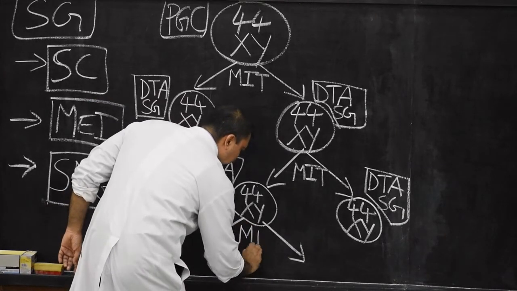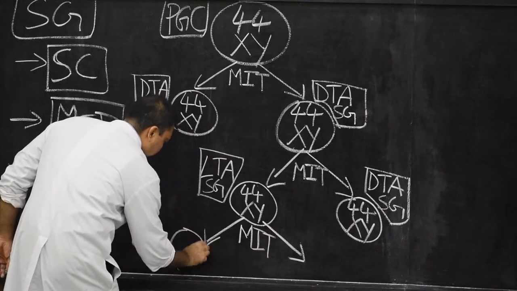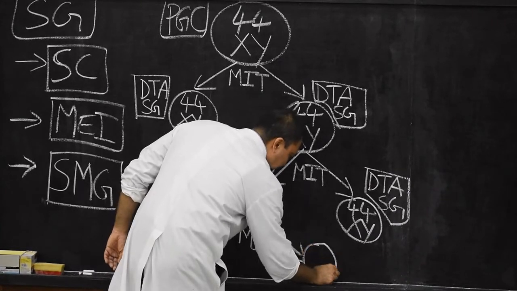As it undergoes mitosis, it will develop into two more cells. Here I will draw one cell and here another cell.